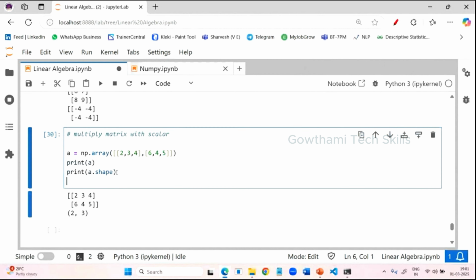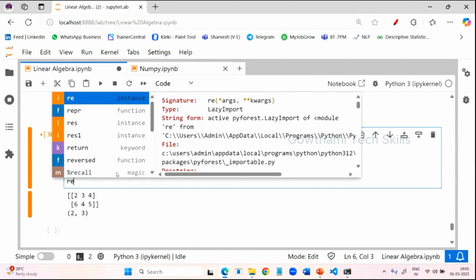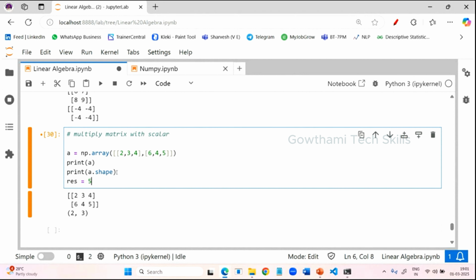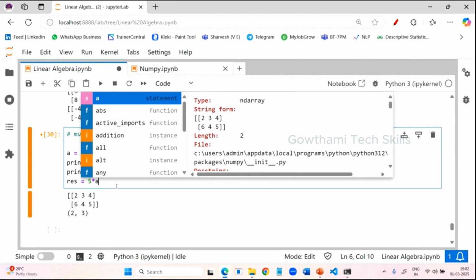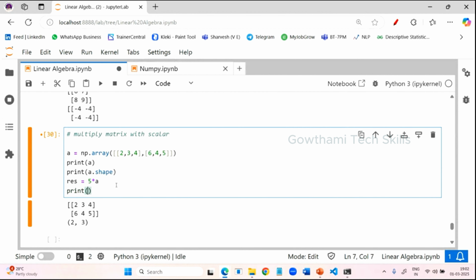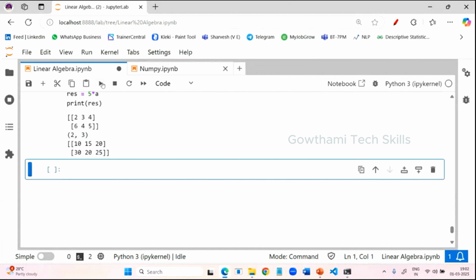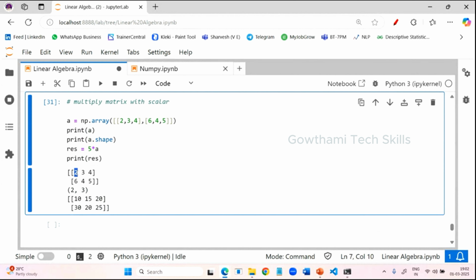Now you are multiplying with a scalar value. So what I will do? Result is equal to 5 into A. Whenever you are performing the multiplication, you should make use of star with that A variable, and you print it with the help of result. Now just run and check it. So now see here, it's element wise. 5 2s are 10, 5 3s are 15, 5 4s are 20, 5 6s are 30, and so on.